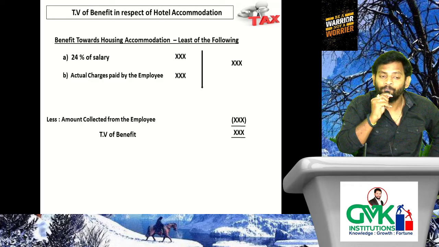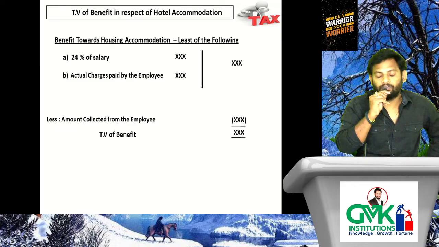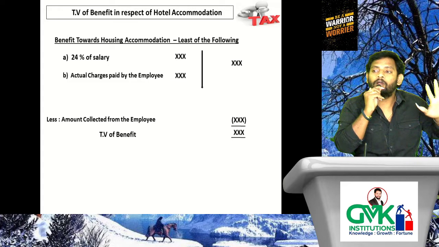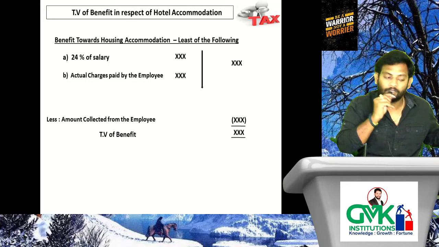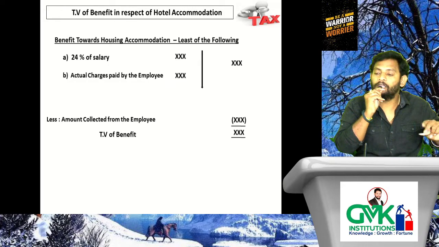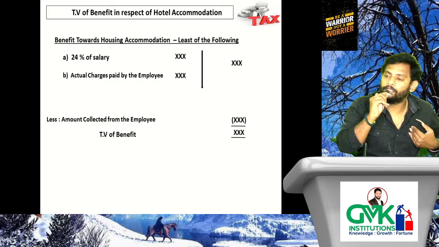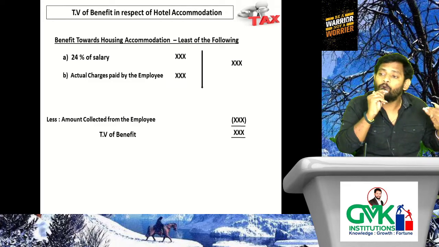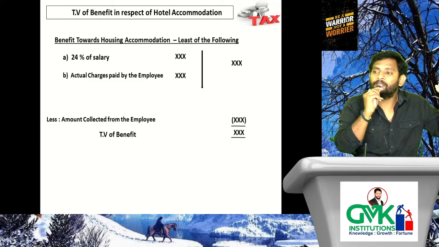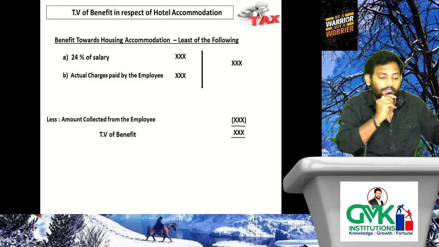What is the exemption? In case the hotel accommodation is provided by the employer to the employee for a period not exceeding 15 days, then it is not a taxable benefit in the hands of the employee. When is it a taxable benefit? Only when the hotel accommodation is provided for a period exceeding 15 days.